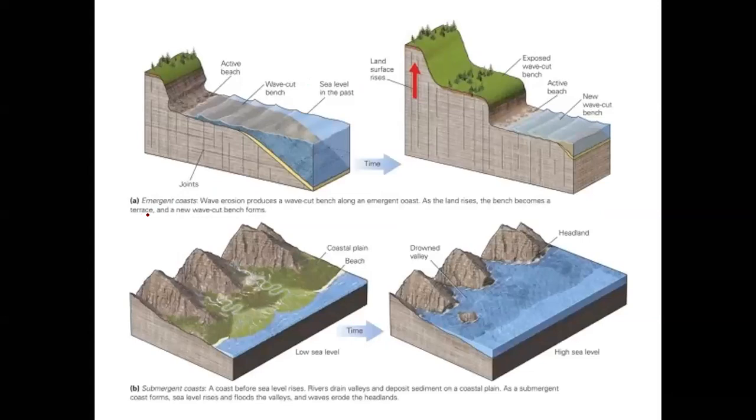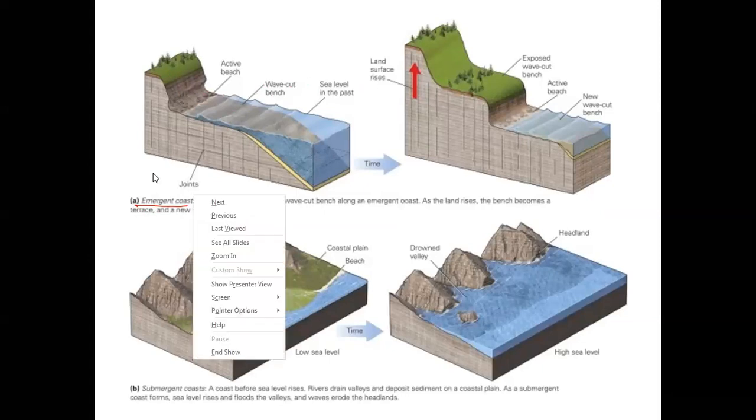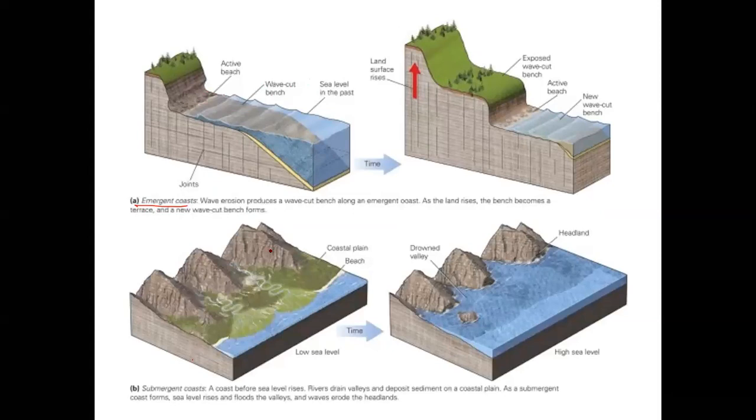See here, this is an emergent coast. Now you have to understand, when the sea level is here, it will smoothen out this surface. As you can see, this is submergent coast, this is emergent coast. In submergent coast, you have these rocky structures, you have these cliff and bay formations. We'll be understanding how cliff and bay formation is there.